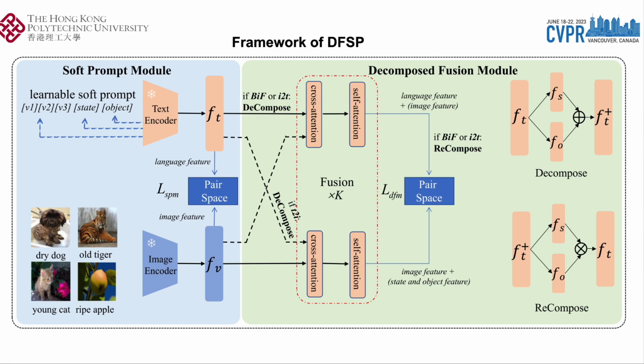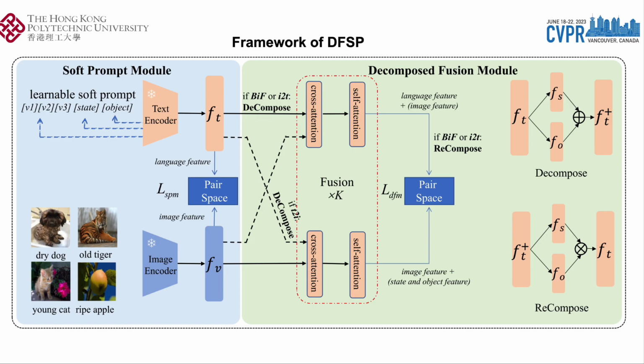The framework of our proposed DFSP consists of the Soft Prompt Module, SPM, and the Decomposed Fusion Module, DFM. SPM aims to construct and preserve the joint representation of state and object, then convert the discrete prompt to a learnable soft prompt, making the extracted language features FT more discriminative and more suitable for new tasks, especially CZSL.